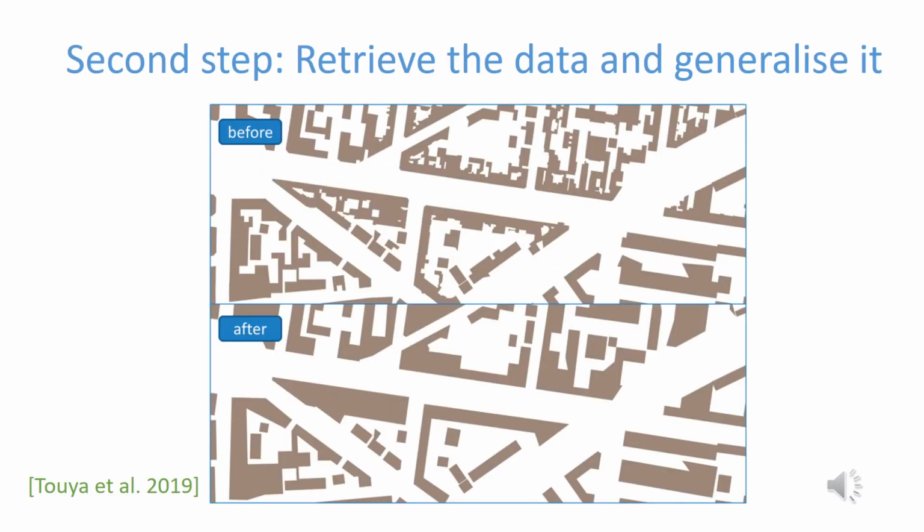Then, the second step is to retrieve the data on the inferred extent to finally generalize it at the inferred scale. On this image, you can see buildings that have been generalized to be printed on a tactile map using classical map generalization algorithms, but with specific parameters. This talk only focuses on the first step. The second step will be tackled in further research.